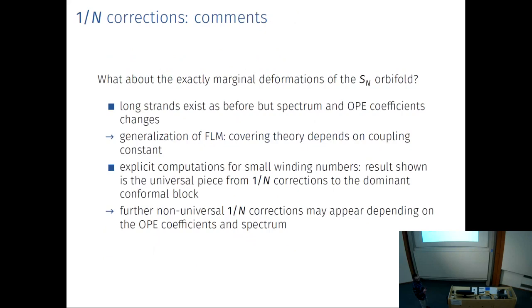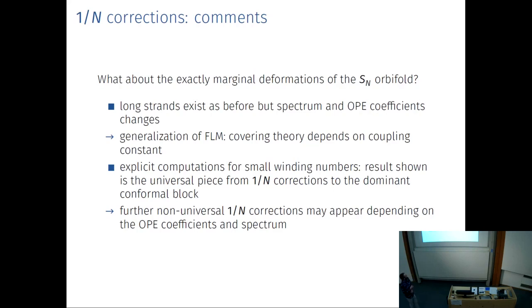Now, just very quickly, some comments. But what about exactly marginal deformations of the S_N orbifold? If you turn on some marginal deformation, of course the symmetric orbifold structure will be destroyed, but you will still have these subsectors of the Hilbert space corresponding to long strands. So you can still apply the same technique. You can still use this definition, even though your spectrum and the OPE coefficients will change. And that will, of course, also change this covering theory, which we have used to generalize the Faulkner-Lewkowycz-Maldacena formula.